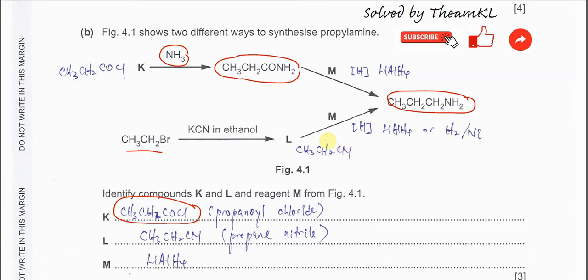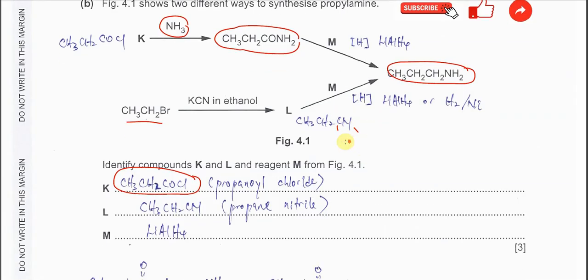This propanenitrile will undergo reduction. We can use lithium aluminum hydride, or we can use hydrogen with nickel. It just adds hydrogens to the propanenitrile, 2 hydrogens on the carbon and 2 hydrogens on the nitrogen, so eventually you form propylamine. This is also a reduction.